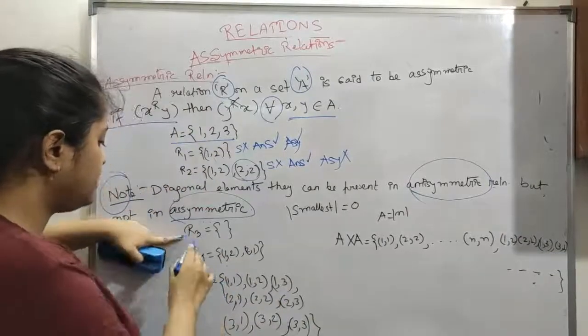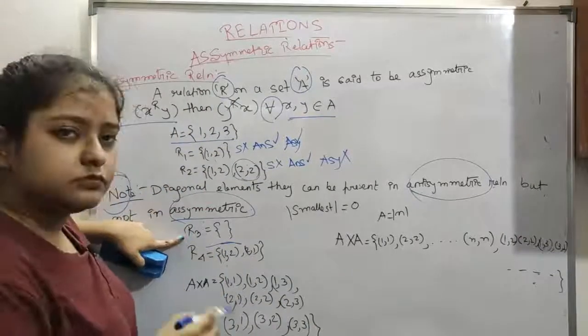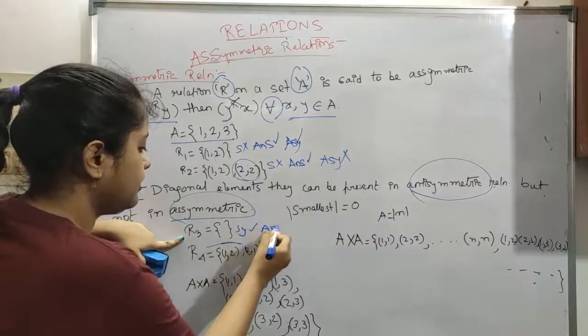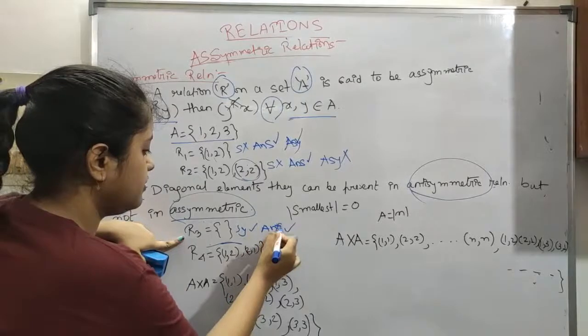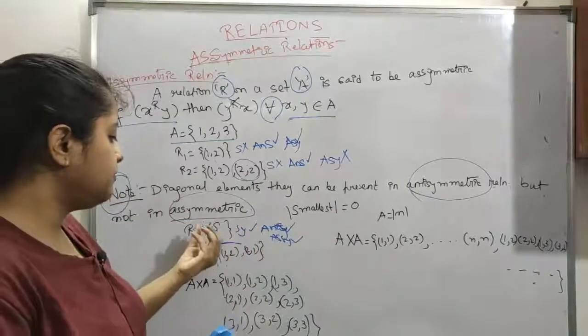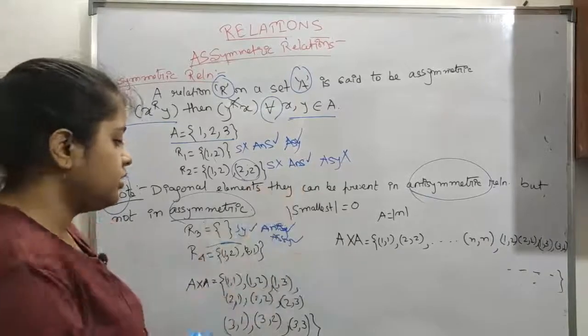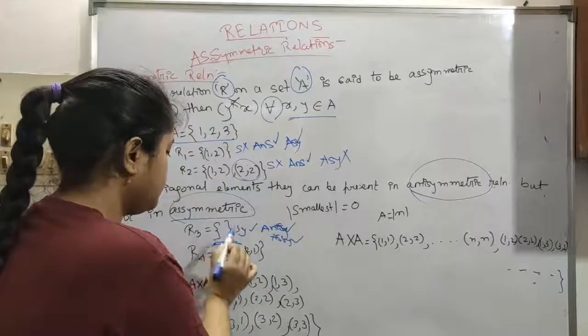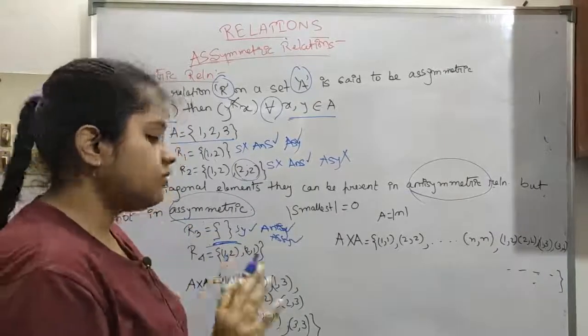So now let's say this is our empty set. So what is this? This is everything: symmetric, then antisymmetric, then asymmetric. Okay, why? If anything is present, then something must be checked. If nothing is present, then we don't have to check anything. So the empty set is the lowest of asymmetric relations.